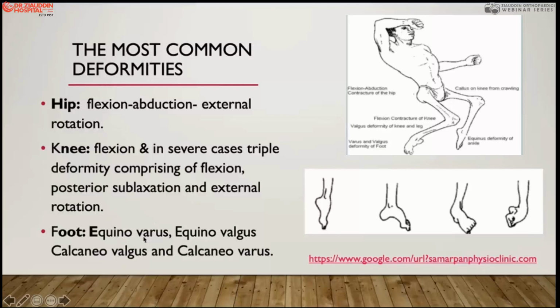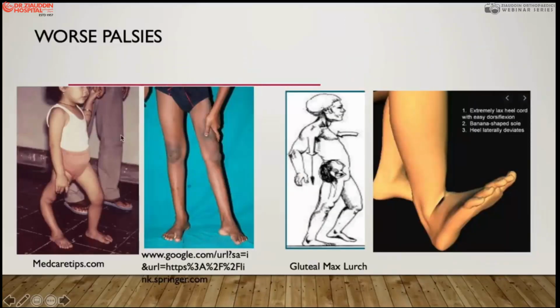Then there are different types of foot deformities which can occur, like equinus, cavovarus, calcaneovalgus, and typical clubfoot deformity. These are all four patterns. Most common is the equinus, then equinovarus, then cavovarus, and the calcaneovalgus deformity. These are the deformities which mostly occur in the lower limbs, while in the upper limb there is shoulder muscle paralysis and flexor paralysis, which may range from flailness of the shoulder to incomplete paralysis. So here are certain worse deformities, where worse paralysis leads to further deformity.